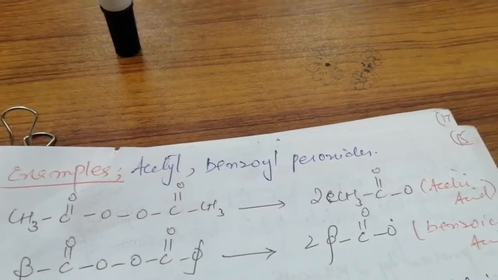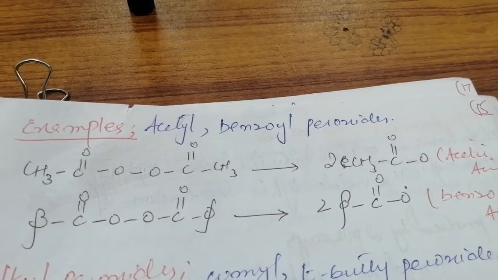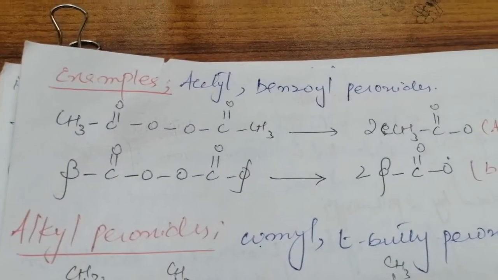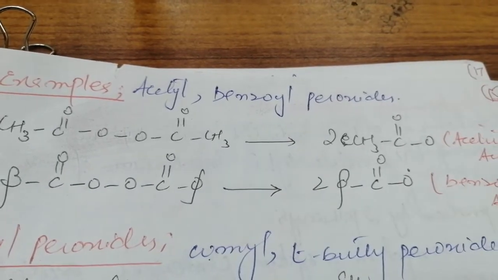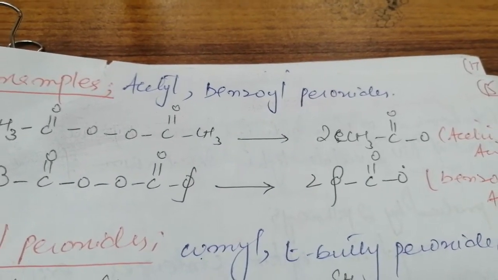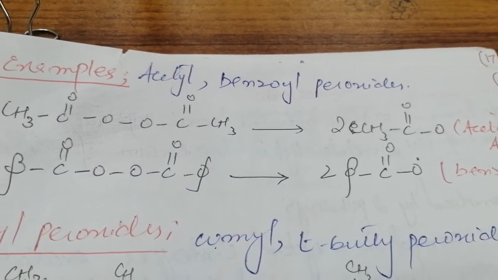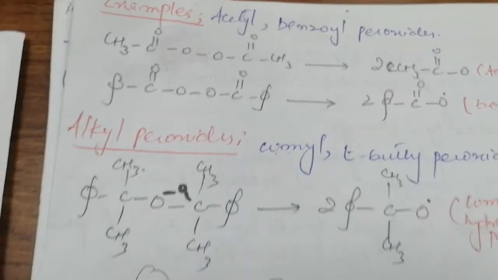acetic acid. It's not basically acetic acid. If the hydrogen is attached, then it becomes acetic acid. Then we have benzoic acid, right? So actually they are benzoyl peroxide, a derivative of benzoic acid, right? But when they decompose, they will act as two initiators.